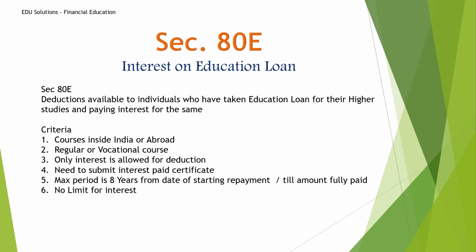And the main advantage of this is there is no limit. That means you can claim as much amount. If you are paying interest of yearly 5 lakhs, then you will get an exemption of rupees 5 lakhs. That is the main attraction of this section.